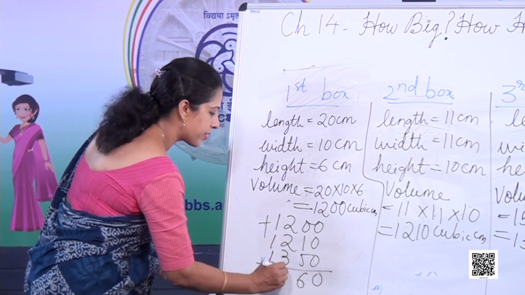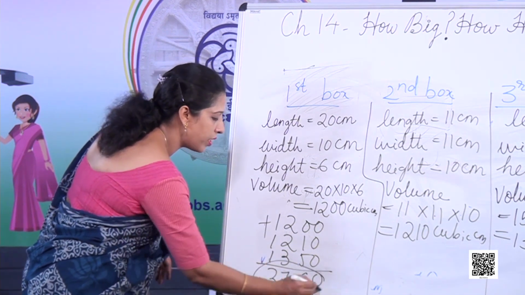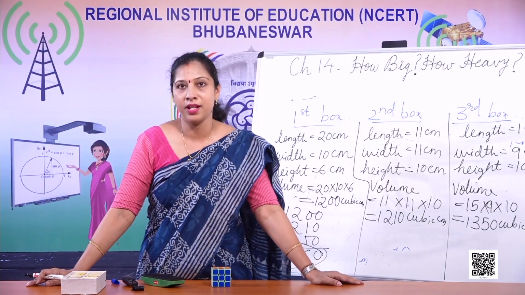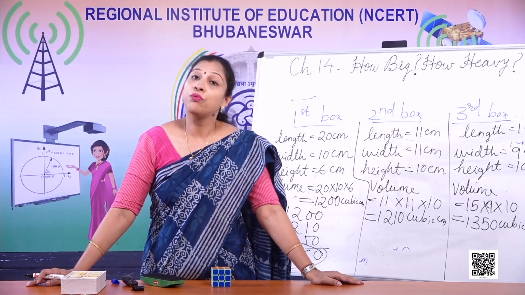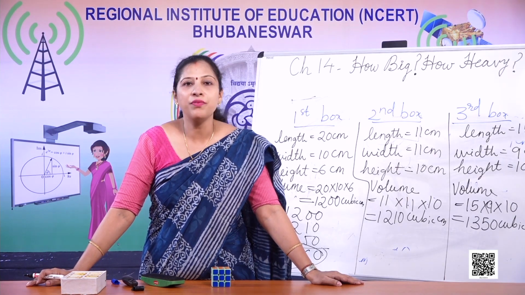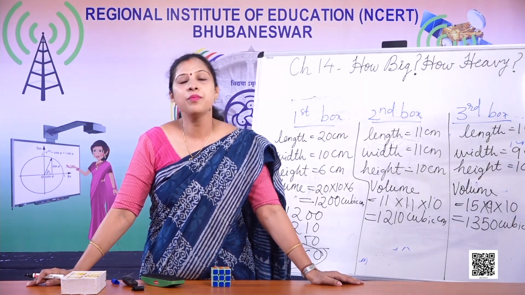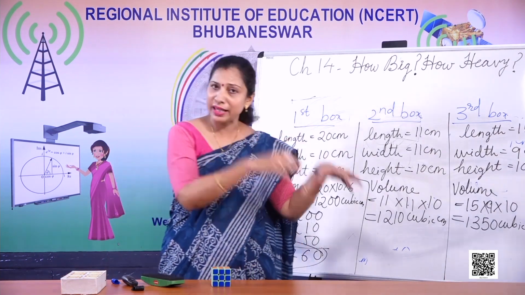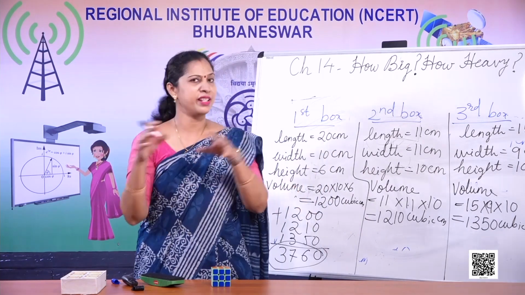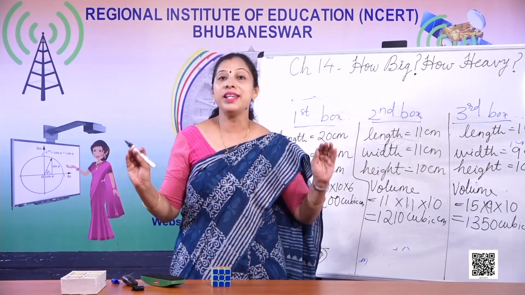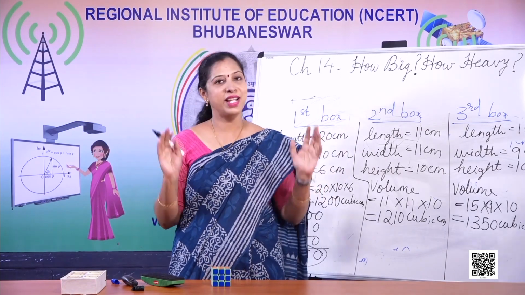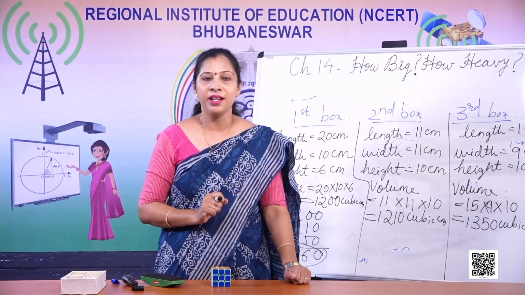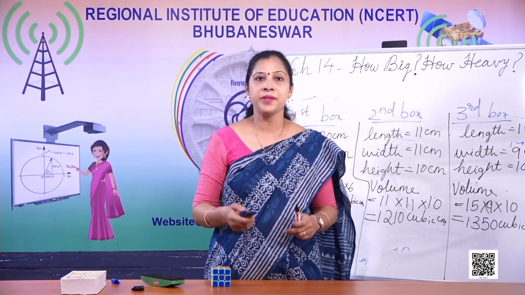6, then 7. Oh my God, it can only take up to 3760 cubes. So they have to pack 4000 cubes. So are they enough? No, they need one more box to pack. Now you understood, without doing packing, unpacking, removing, taking it out, by only calculation they knew that yes, they need a new box. So Dinga was actually correct. Okay. So let's move to the next slide.